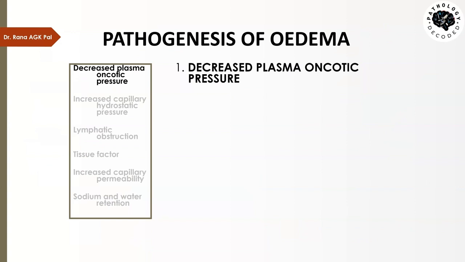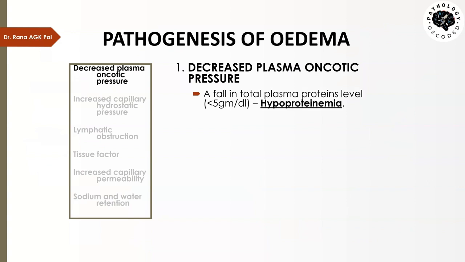Decreased plasma oncotic pressure, which is responsible for edema, is caused by a condition known as hypoproteinemia. It's a condition in which plasma protein levels decrease. Normal plasma protein levels are more than 5 gram per deciliter, and they can go up to 8.5 gram per deciliter. But if any condition causes the level to decrease below 5 gram, we call that hypoproteinemia.